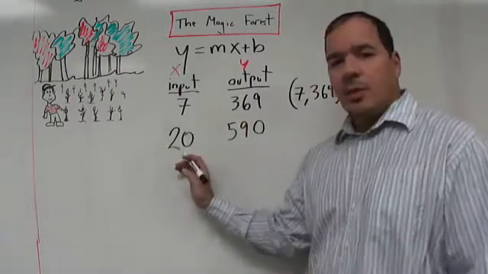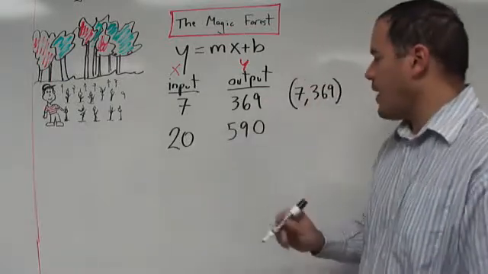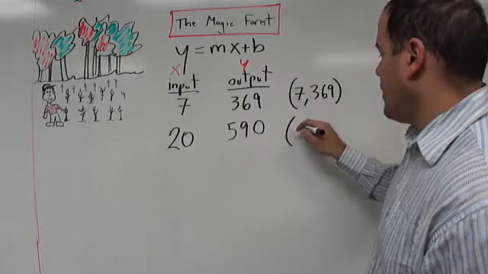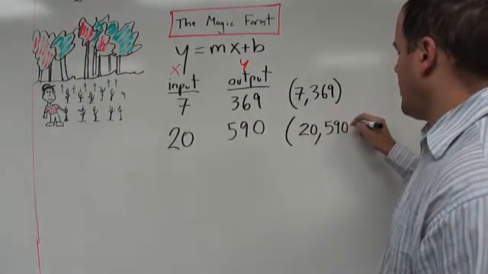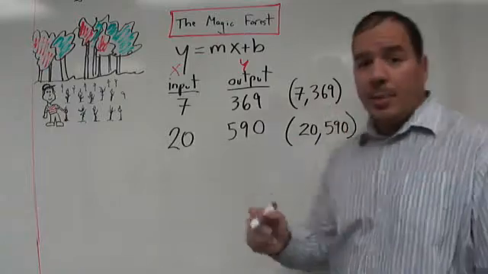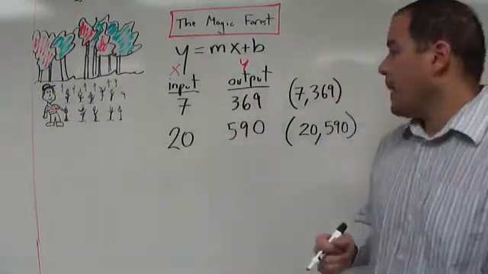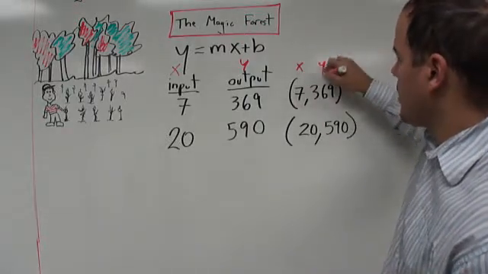So when the input is 20, the output's 590, or when x is 20, y is 590, we can make another point on our graph. Another coordinate here: 20, 590. These are also called ordered pairs. They're called points, ordered pairs, coordinates. But the important thing to keep in mind is that this is our x and this is our y.